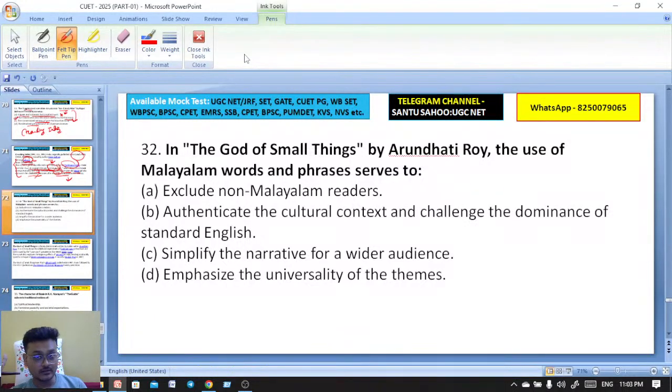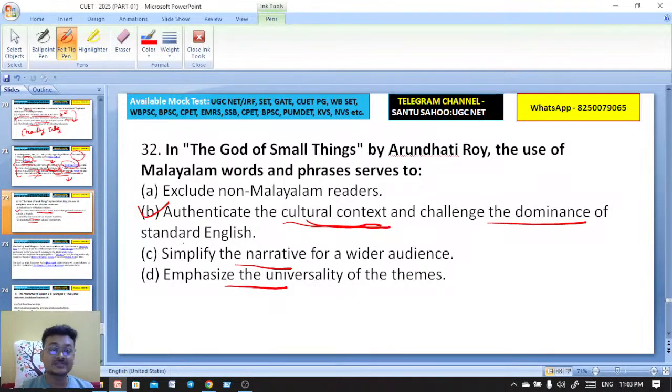It's a debut novel. Exclude non-Malayalam readers, authenticate the cultural context and challenge the dominance of standard English, simplify the narrative for a wider audience, emphasize the universality of the themes. It is actually to authenticate the cultural context and challenge the dominance of standard English.